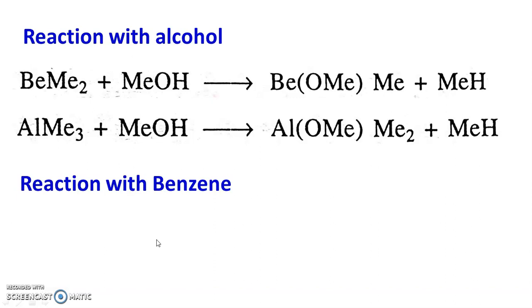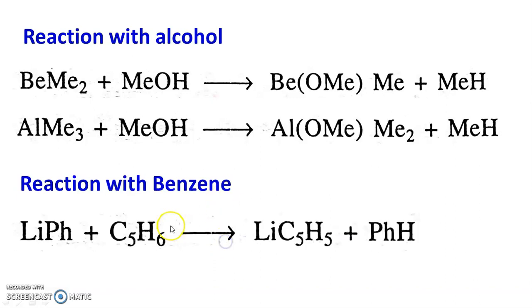Benzene is another protic reagent. So phenyl lithium reacts with benzene, C6H6, and there is a formation of phenyl lithium plus benzene, PhH.